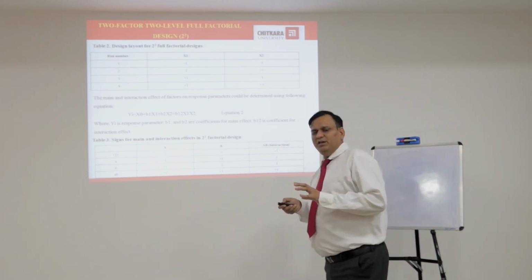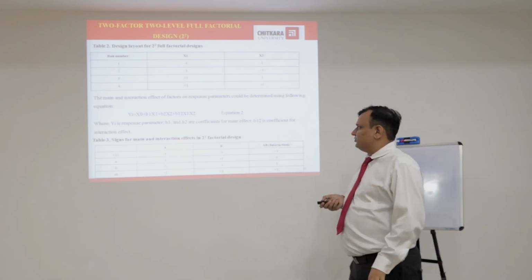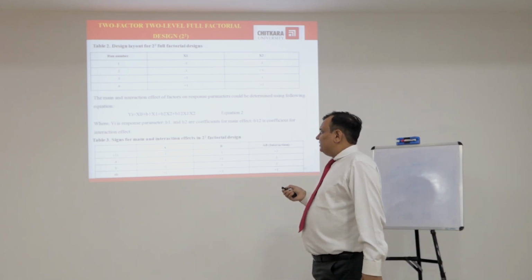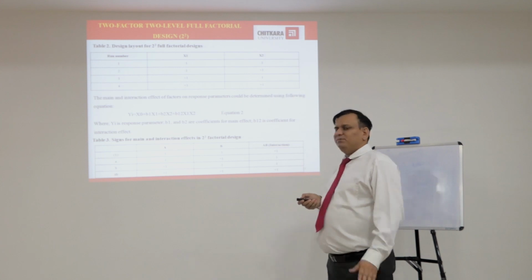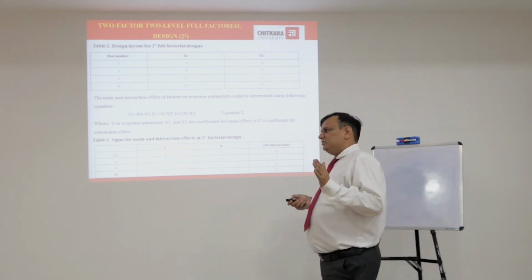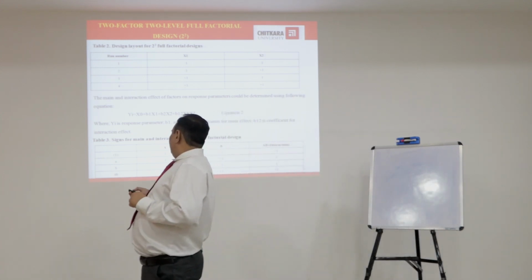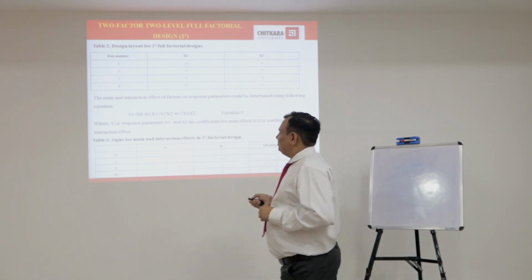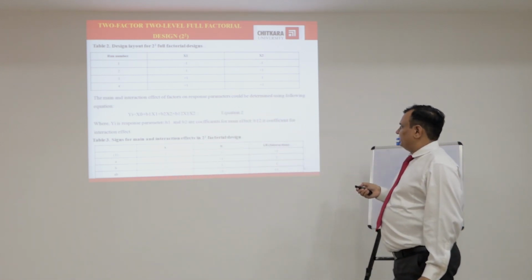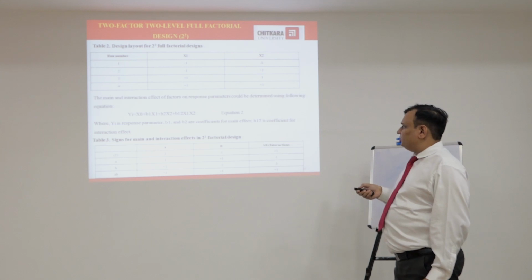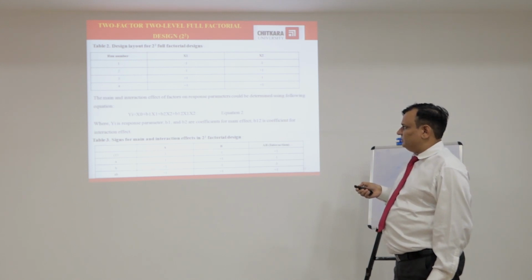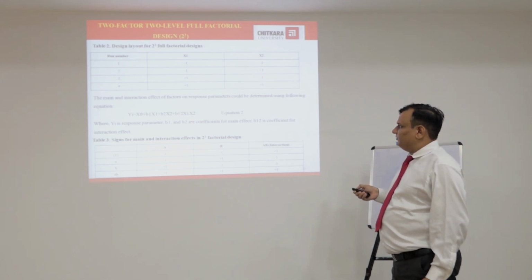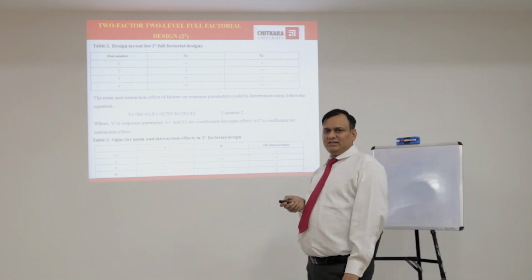Coefficient, there can be numerical values of these coefficients. The plus sign indicates an increased effect and the negative sign indicates a decreased effect. The values of the coefficients b1 and b2 are there in the equations. b12 is the coefficient for the interaction effect, which means there will be the effect of two types of factors.